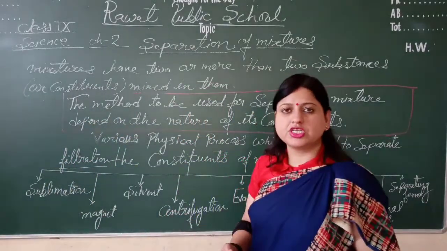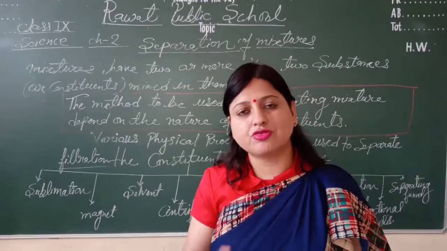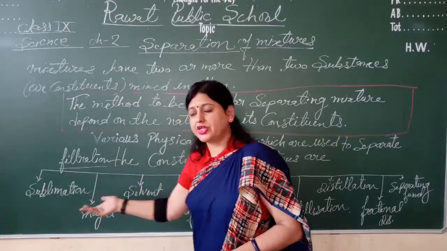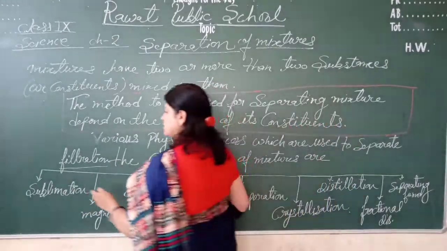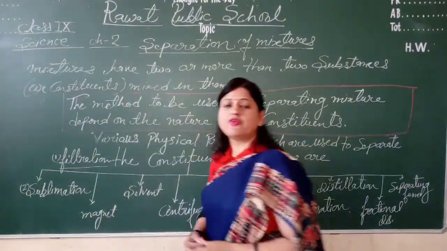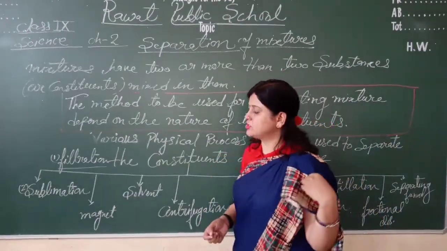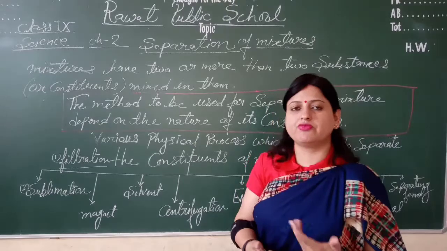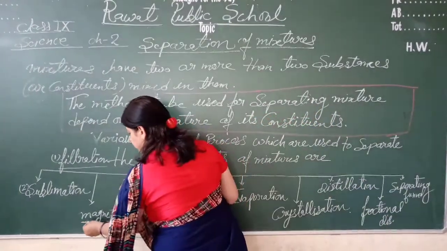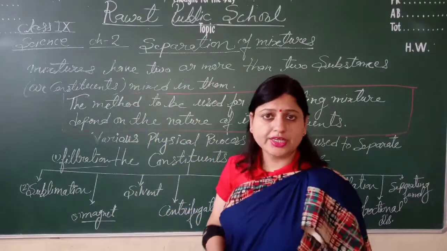Students, we see in our house also when we are making tea, how do we separate the tea leaves from water and milk? We can filter. Filtration we use for separating. So first is filtration. Second is sublimation. Students, everyone knows about sublimation. Sublimation is a process when a solid directly converts into vapor without converting into liquid.